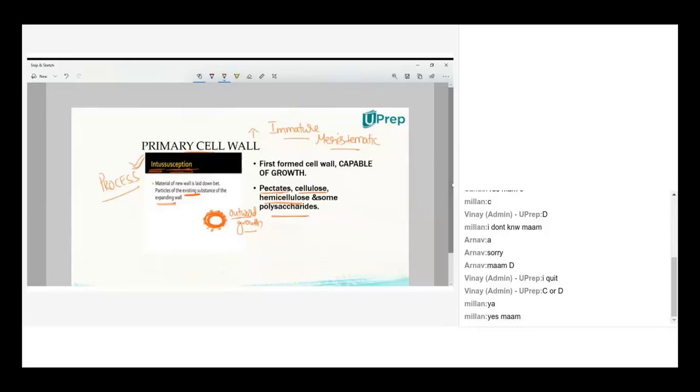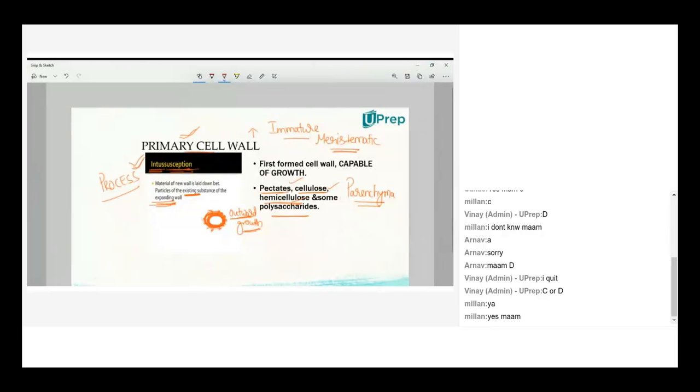Not only in immature meristematic tissue, we will find the primary cell wall even in parenchyma tissue. Parenchyma cells also have a primary cell wall. They are simple permanent tissue which fill up most of the spaces in plants. They don't have intercellular spaces, and they have numerous vacuoles, all characters we studied.